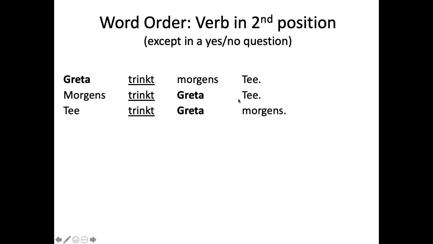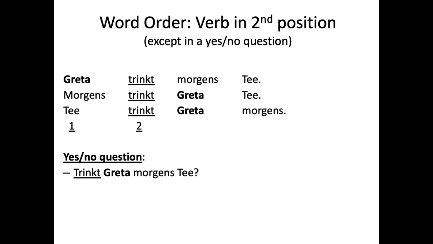And then we have Tee trinkt Greta morgens. Tea Greta drinks in the mornings. So we're just emphasizing the direct object, so that is possible as well. And then we always got that verb in the second position. You could do a yes or no question. You could say, trinkt Greta morgens Tee? Does Greta drink tea in the mornings?